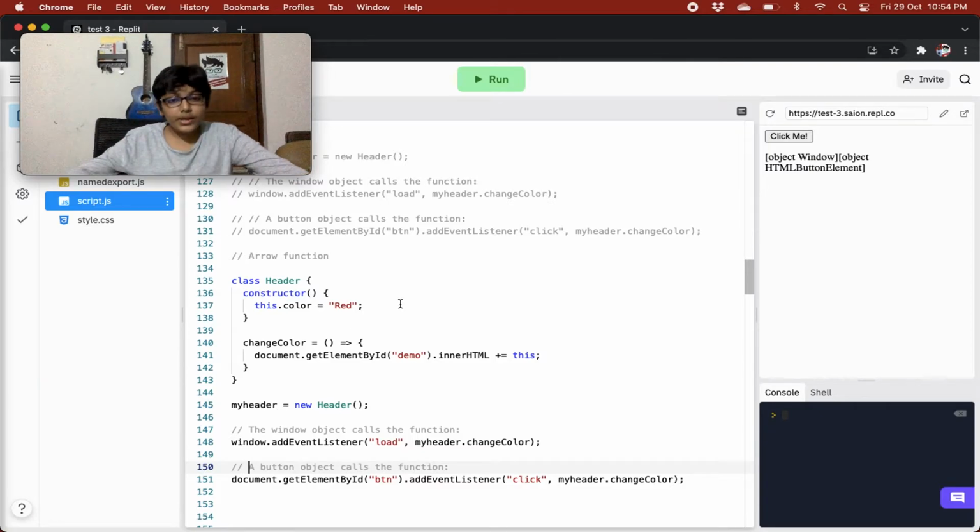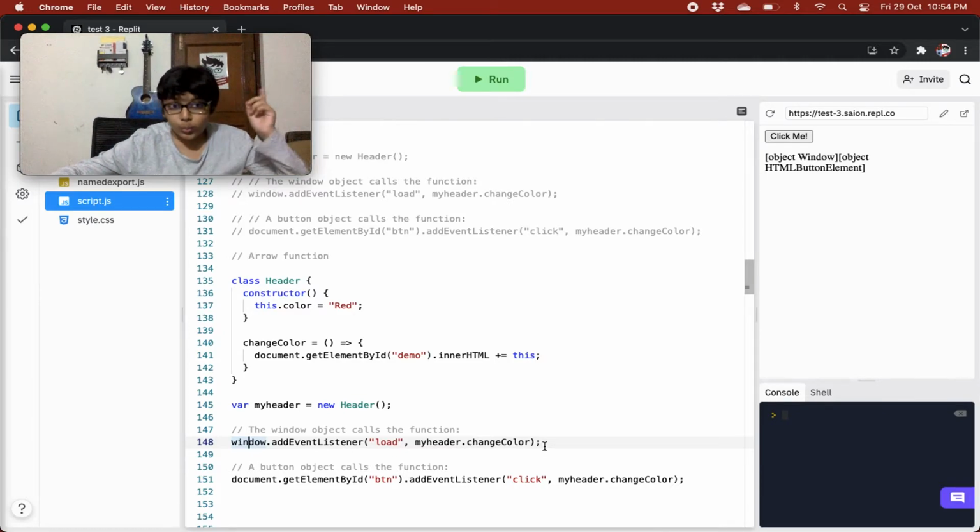Right, so now with the arrow function, we have a class header, we have a constructor method, but the change color method is just an arrow function. This is the only difference. But now in a variable my header, we are creating an object of our header class, and then we are adding an event listener on the window object, and whenever it is loaded, it will call the change color method.